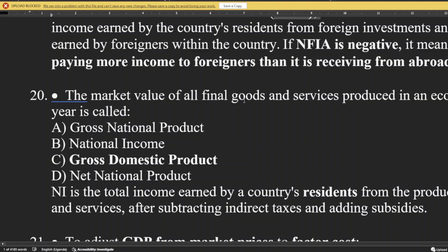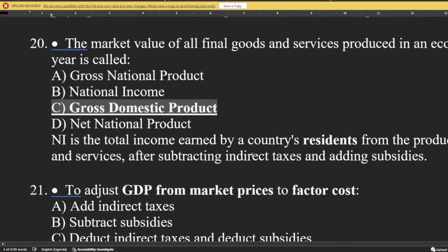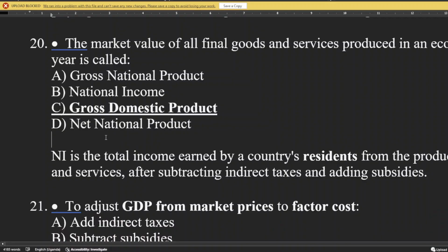So the market value of all final goods and services produced in an economy over a given period is called gross domestic product. I think I don't need to explain that. Gross domestic product, but I took time to redefine what is net. What is net? What is national income? Gross domestic product is within the premises, within the boundaries of the country.